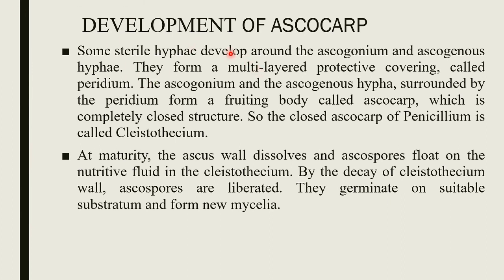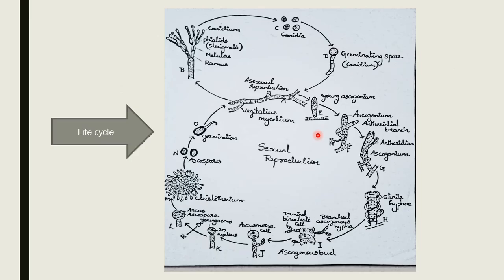So, the development of the ascocarp I have already discussed. Some sterile hyphae develop around the ascogonium and ascogenous hyphae. They form a multi-layered protective covering called the peridium, and the ascogonium and the ascogenous hyphae surrounded by the peridium form a fruiting body called the ascocarp, which is a completely closed structure. So the closed ascocarp of Penicillium is called a cleistothecium. This is the entire life cycle of Penicillium.